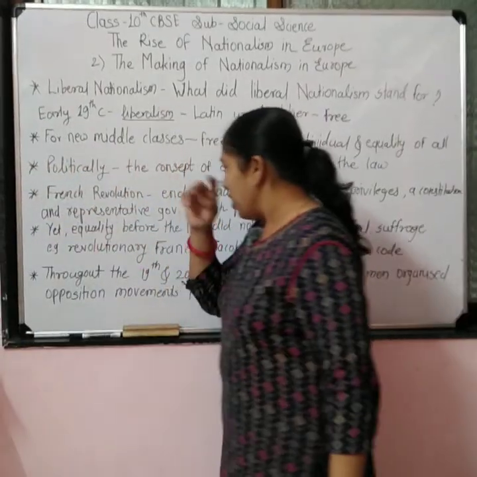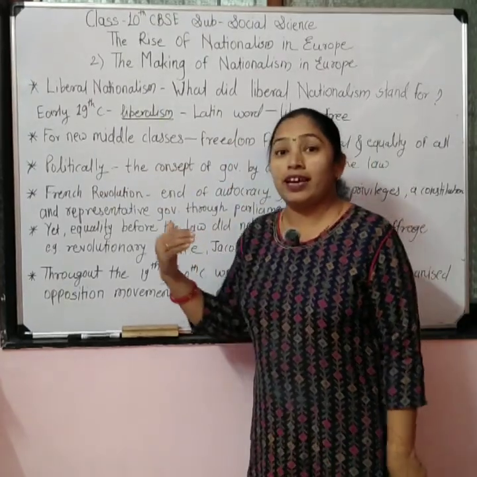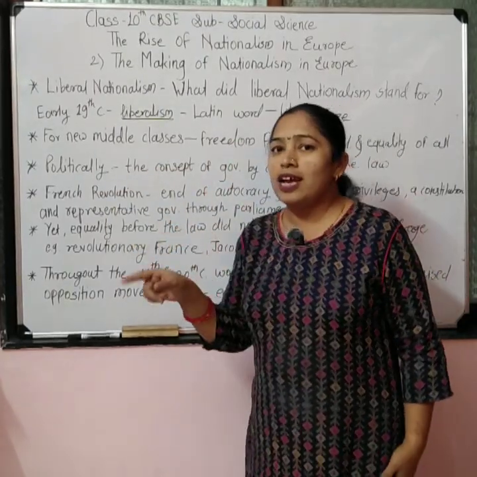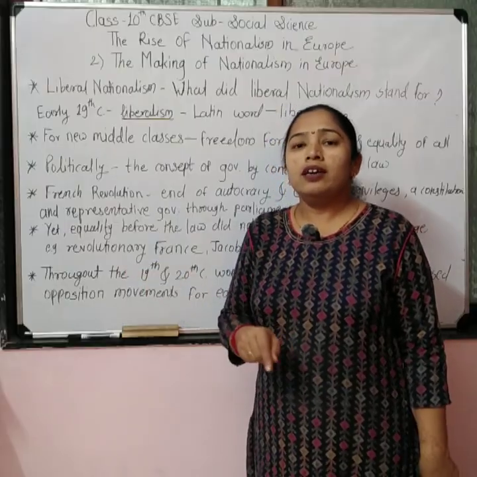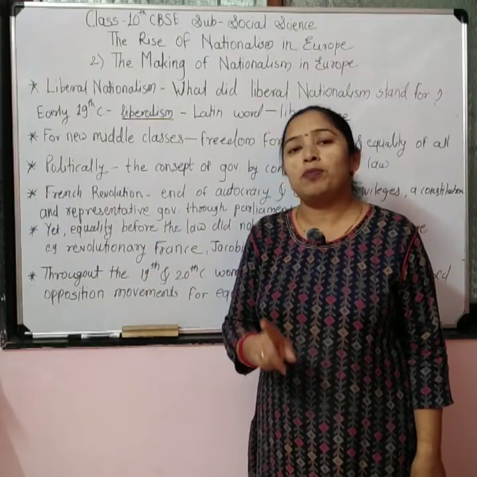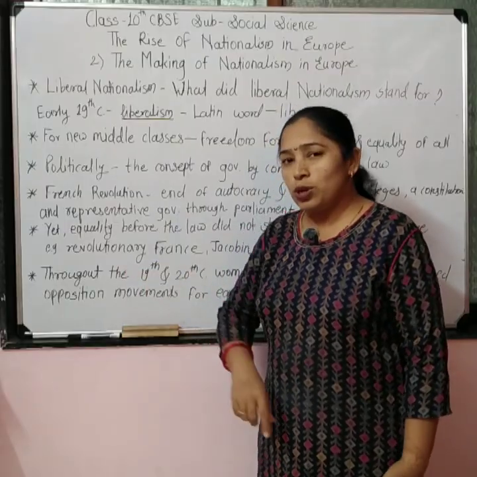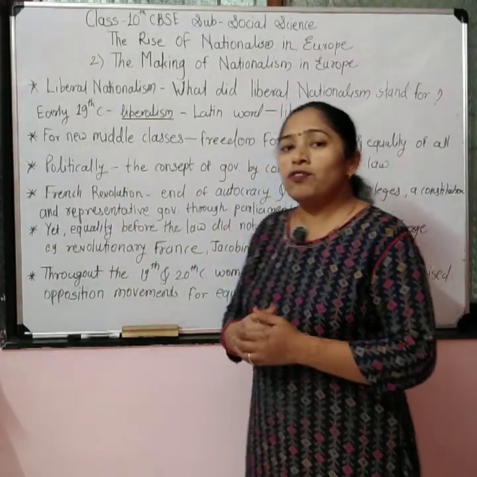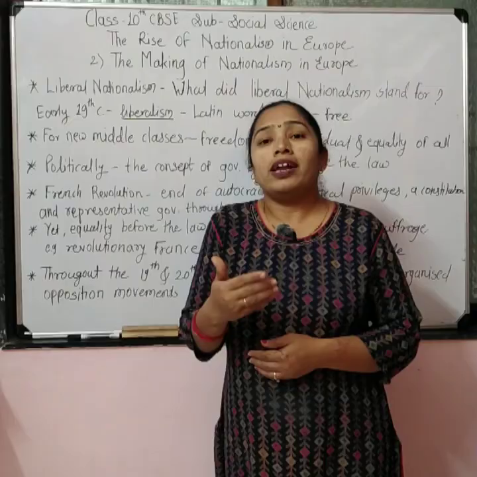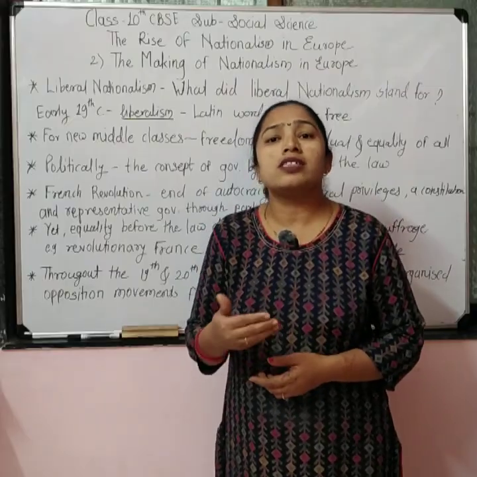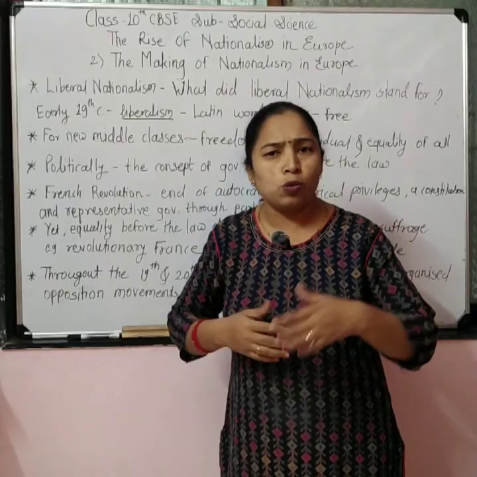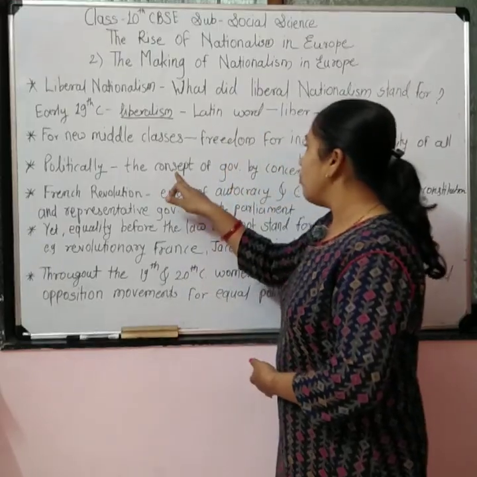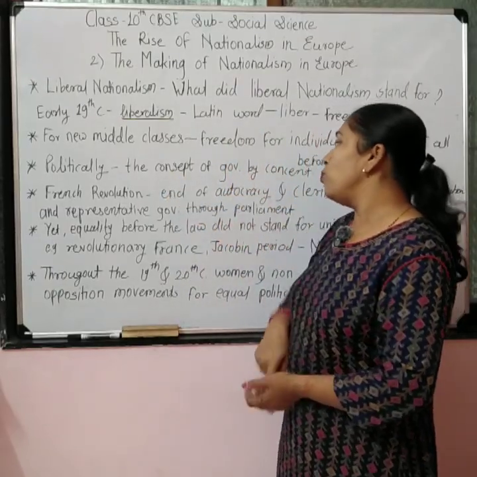Next we will see the French Revolution. We will see the examples related to liberalism. Earlier, in class 9th, we also learned about the French Revolution, the first chapter of the class 9th history. In that chapter we saw that the French people revolted against the autocratic government, against the monarch of the Bourbon dynasty, overthrew the power of the monarch, and wanted government by consent of the people.